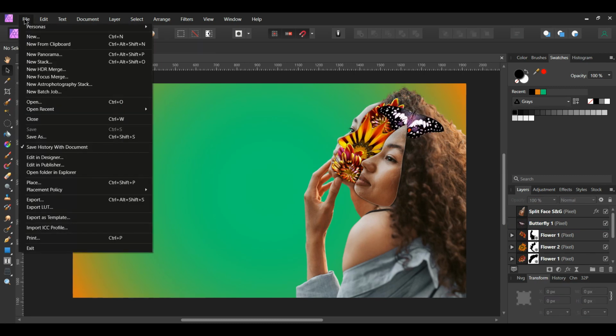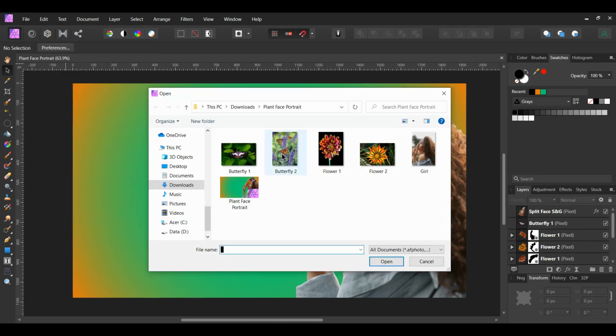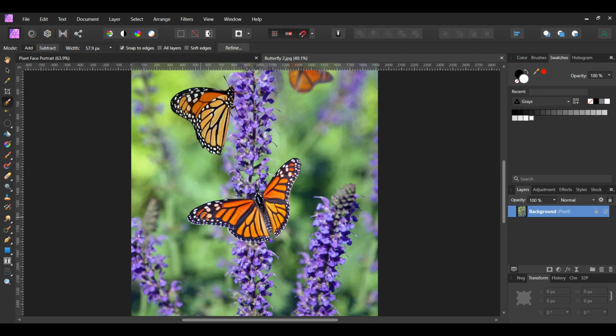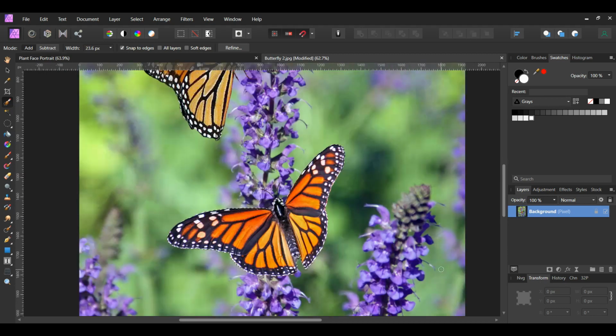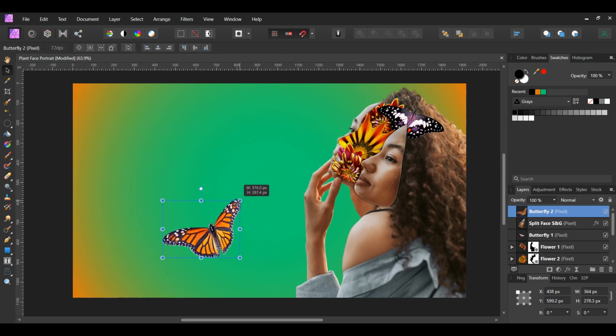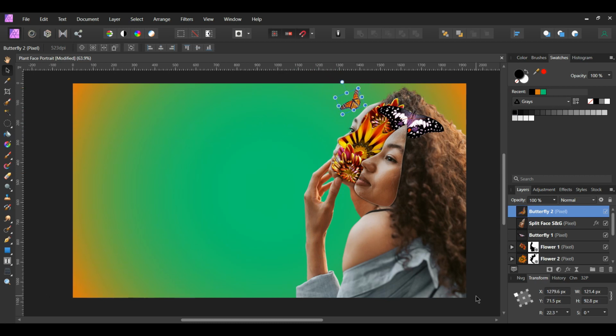Now, go to File, Open, and select the second butterfly picture. Go to the Tools panel and click the Selection Brush tool. Take the brush and select the butterfly with its wings open in the foreground. Then press Ctrl and C to copy the butterfly and press Ctrl and V to paste it onto the other document. In the Layers panel, label this layer Butterfly 2. Resize the butterfly, making it smaller than the first butterfly, and place it above the girl's head to the left.